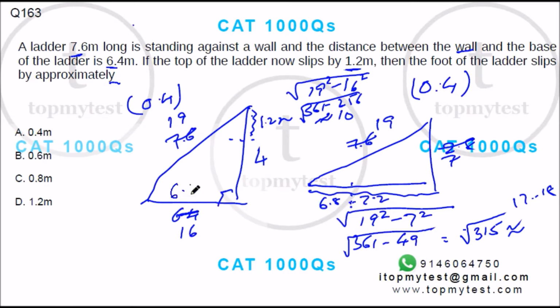So from 6.4 it has become here. So the answer should be between 0.4 and 0.8, but it cannot be 0.8, cannot be 0.4, right? This is the best answer possible. Right, so option B is your correct choice. That finishes this one.